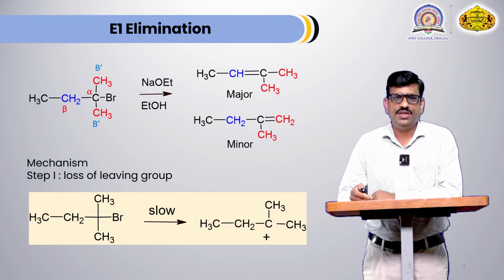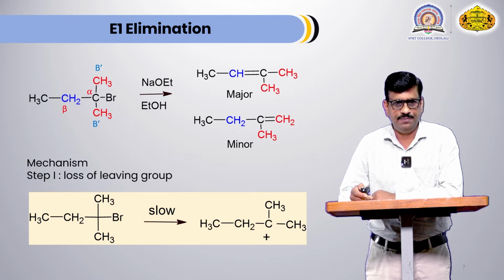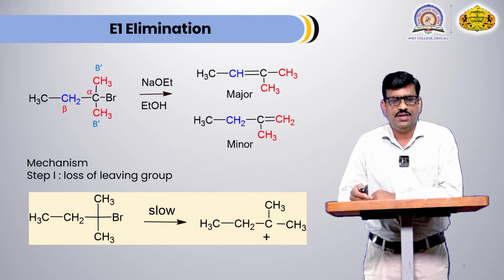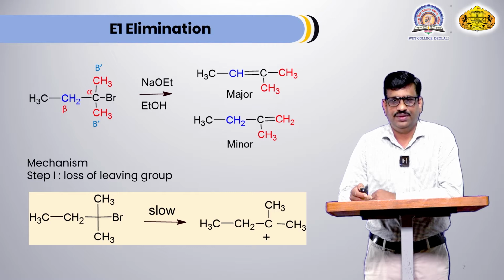Now, mechanism of this E1 elimination reaction. First step is loss of leaving group or formation of carbocation. In this case, the halogen atom which is attached to alpha carbon is going to leave the molecule, and after leaving there is formation of carbocation as an intermediate. This is the first step, and formation of carbocation is slow process. This is the rate determining step of the mechanism. Hence rate of the reaction depend upon this step.